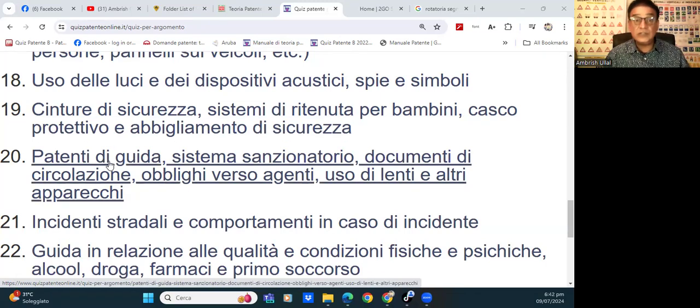The licenses: with what licenses, what kind of vehicles you can drive. Sistema sanzionatorio means the fining system. How do we fine people in case they make a mistake? Documenti di circolazione: what are the documents you need to have in order to circulate in Italy? Obblighi verso agenti: what is your obligation towards the traffic police? Uso di lenti means using your lenses or any other gadgets that you need. Sometimes you need a hearing aid, and some people have a pacemaker, so depending on whatever things you're using.